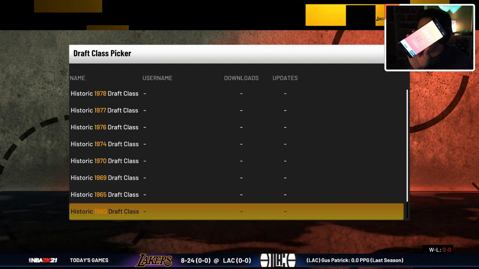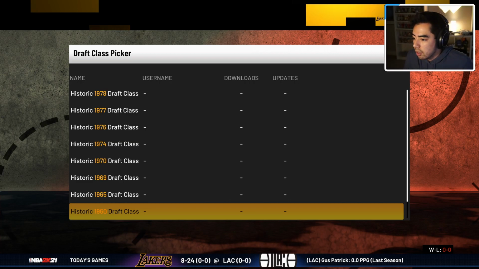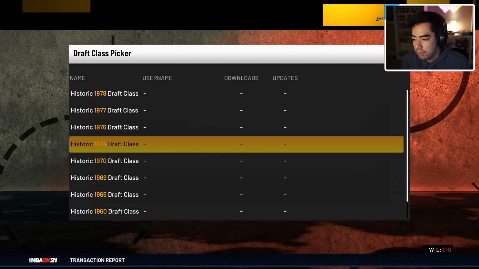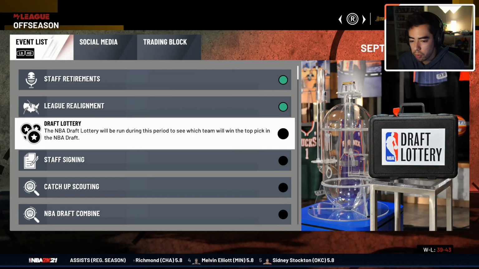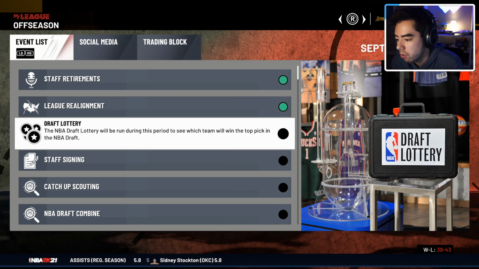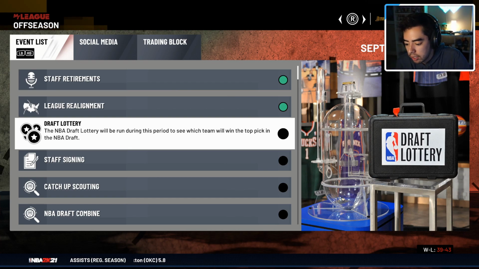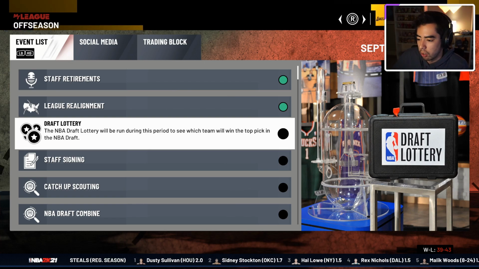So let's go ahead and randomize it again. And 1974. All right, we'll be starting with the 1974 NBA draft class. This first season is over, which I'm not even counting because there are obviously no real players. We are entering the 1974 NBA draft as our random generator picked that.